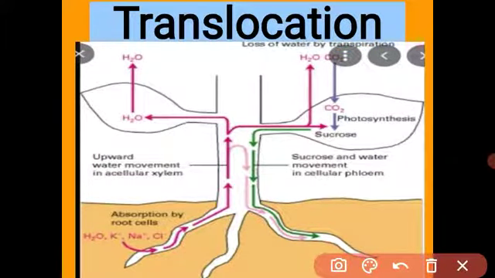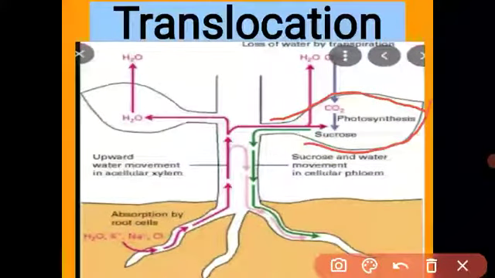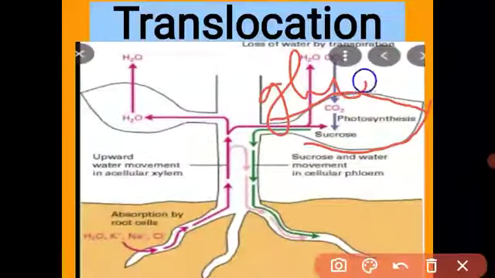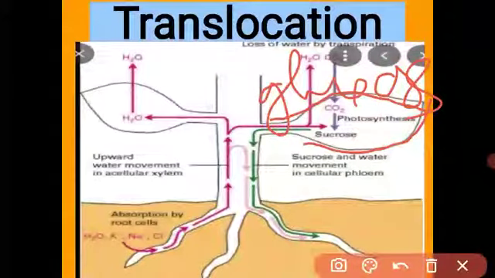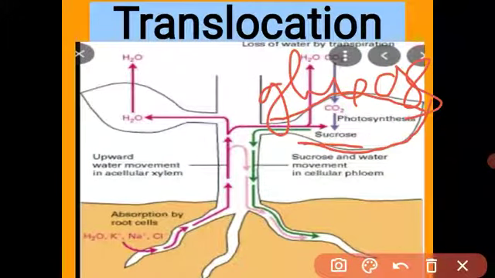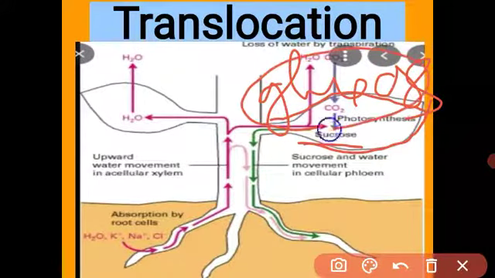Understood, student? See, by the process of photosynthesis the plant makes food as glucose, then many glucose molecules bind together and make sucrose. Got it? This is called polymerization. Polymerization means the process in which many glucose molecules join together and form one sucrose molecule.